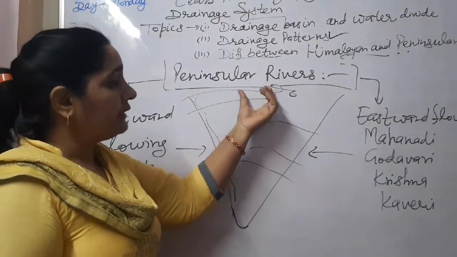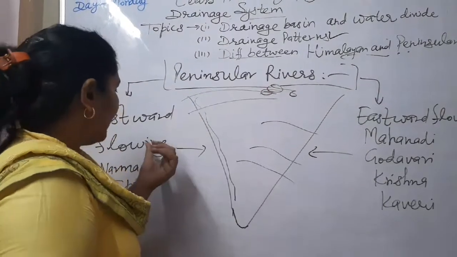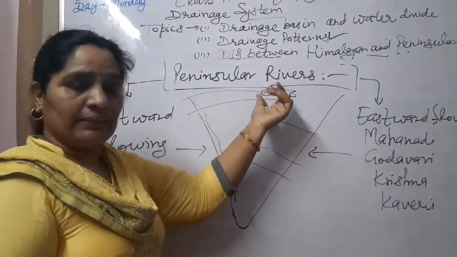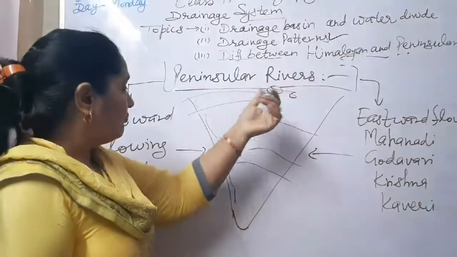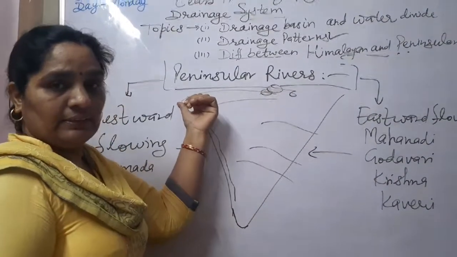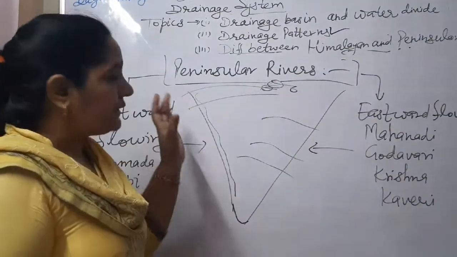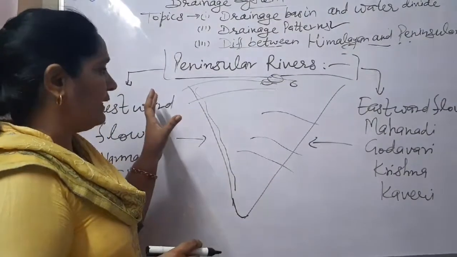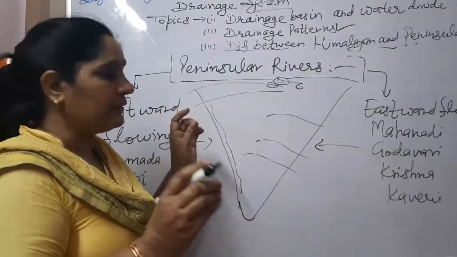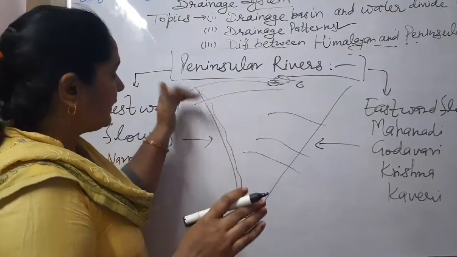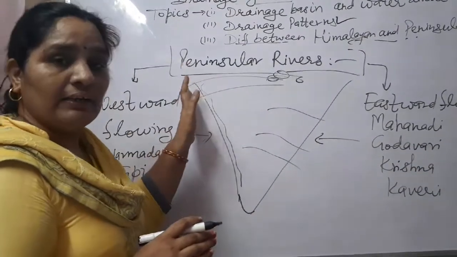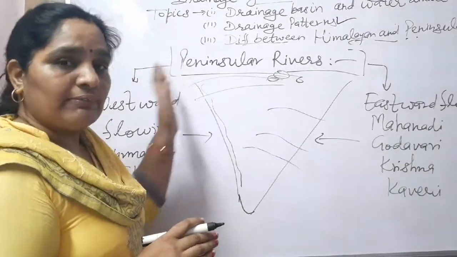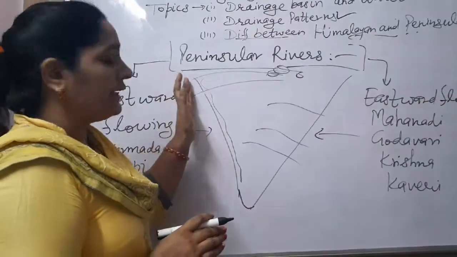From the central highlands, the Narmada river originates from the Amarkantak hills and flows towards the west. This river passes through hard rocks, so it does not have any silt or nodules to deposit and form deltas. So this river forms estuaries.